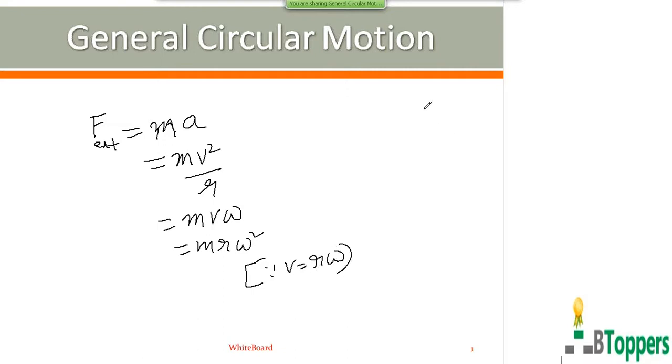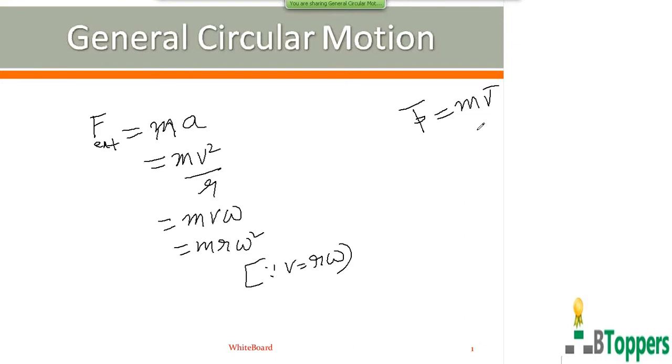Now, the linear momentum. From the definition, the linear momentum of a particle is given by p bar equal to m v bar. m is the mass of the particle, v bar is the linear velocity vector of the particle. So the direction of the linear momentum of the particle at any instant will be the same as the direction of the linear velocity vector v bar at that instant.